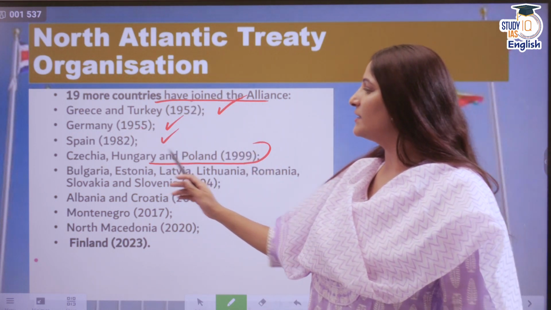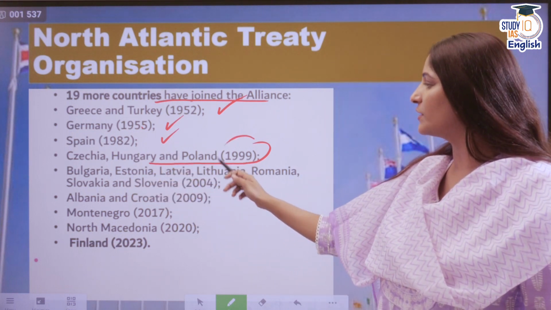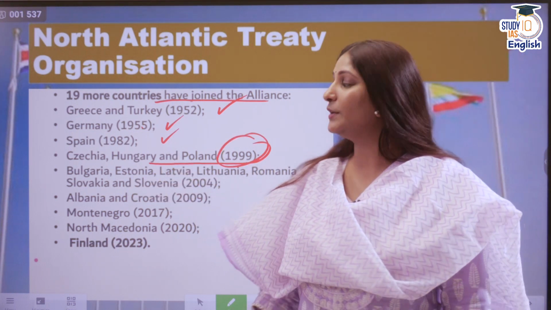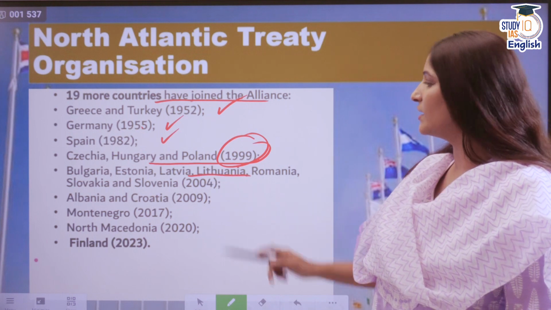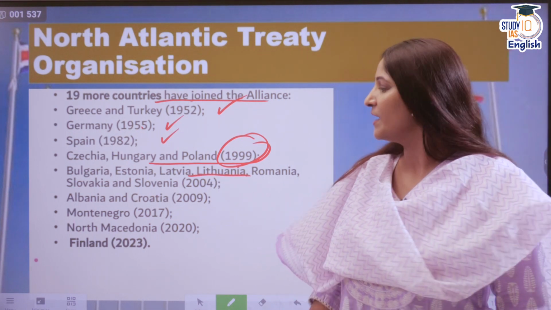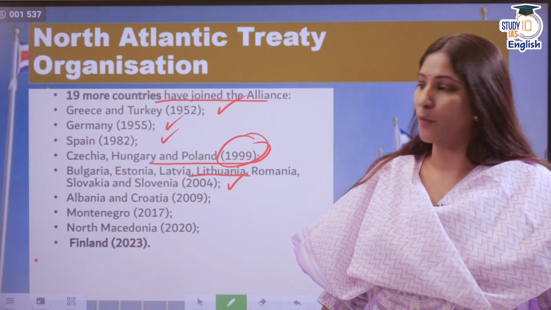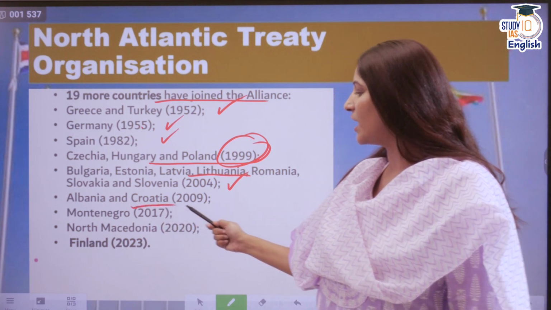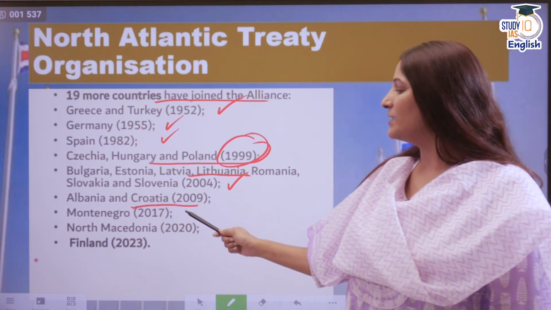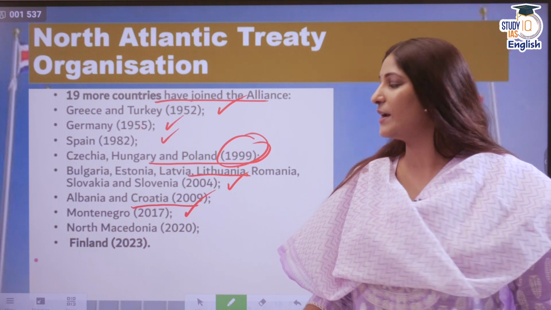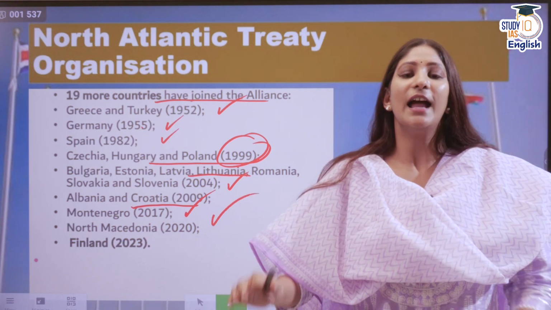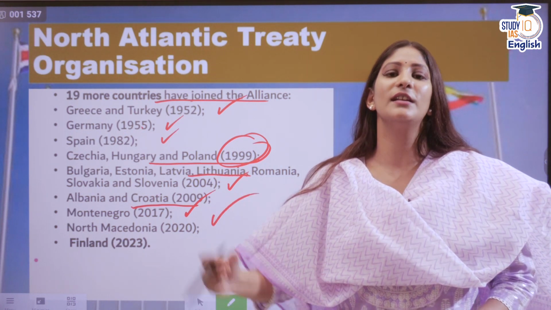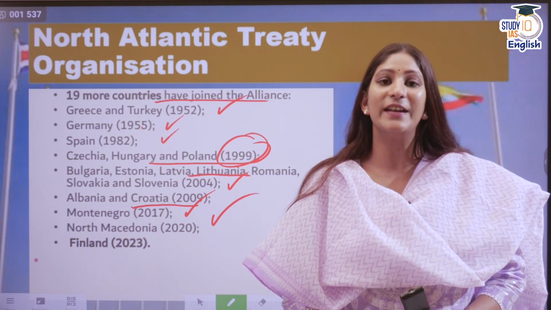After that, we have Spain. Then we have Czechia, Hungary and Poland. They joined together in 1999. Then we have Bulgaria, Estonia, Latvia, Lithuania, Romania, Slovakia and Slovenia. And that makes it in 2004. Then we have Albania and Croatia. They joined in 2009. Montenegro in 2017. In 2020, North Macedonia became a part of it. And the latest member, because of the Russian invasion of Ukraine, it's Finland.